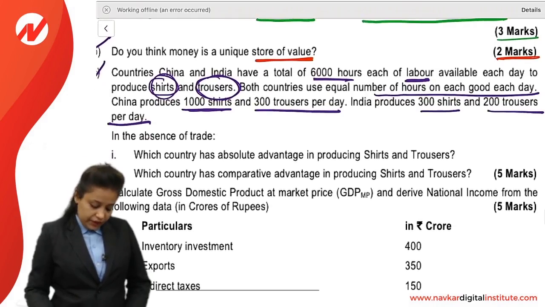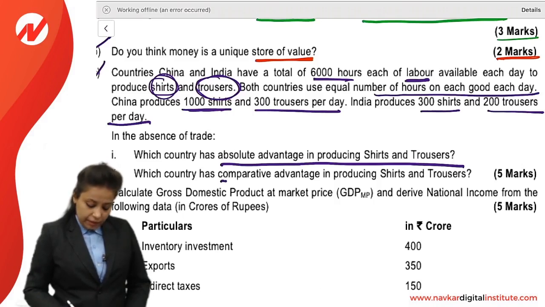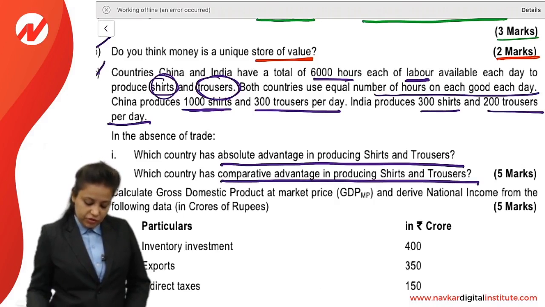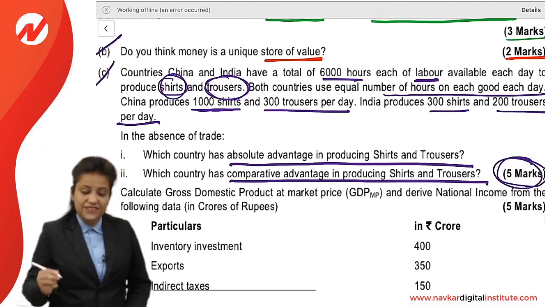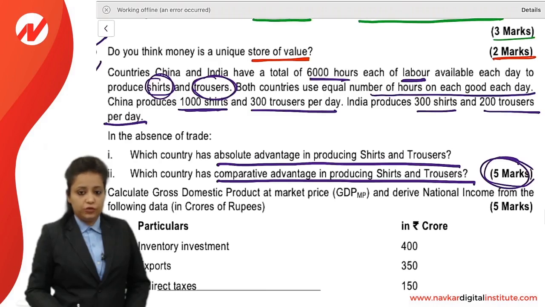So in the absence of trade, which country has an absolute advantage in producing shirts and trousers, and which country has a comparative advantage in producing shirts and trousers? See, this type of practical question is generally asked. This is a 5 marks question.